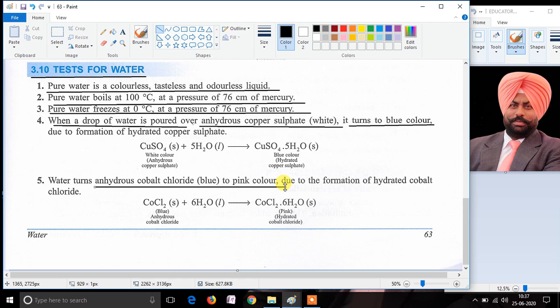Thus, we can verify if a liquid is water or not by adding a few drops of it to anhydrous copper sulfate salt, which is white in color, and on adding water it will change its color into blue. And we can also use anhydrous cobalt chloride salt, which has an actual color of blue, and it changes into pink color on addition of water.